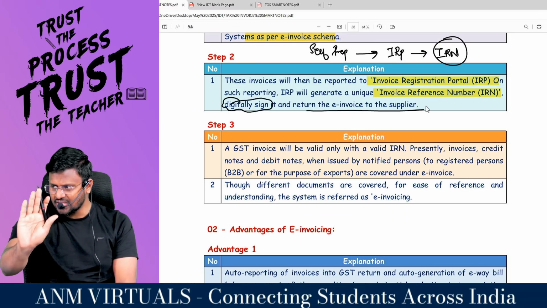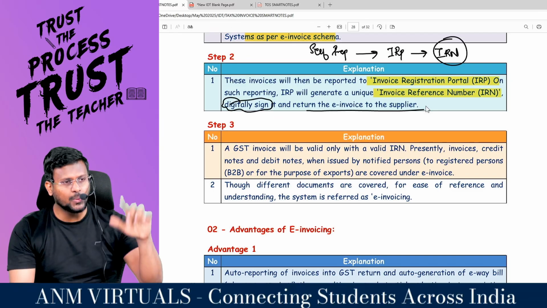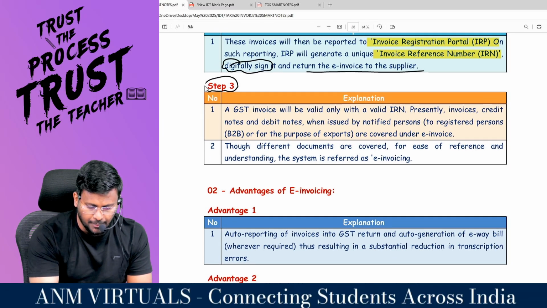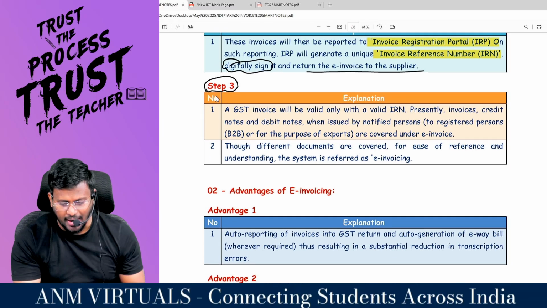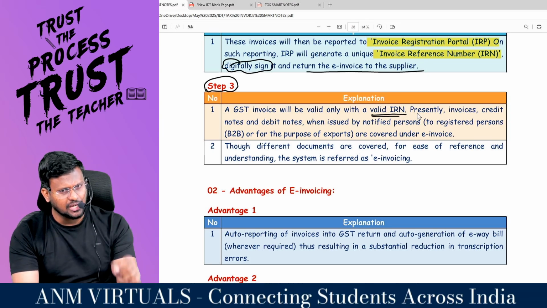Supplier. So first create the e-invoice on your portal, then upload it in the IRP. It will generate the IRN and after that it will return it back to you. Comfortable? This is step number 3. A GST invoice will be valid only with a valid what? IRN. What is IRN? Invoice Reference Number.